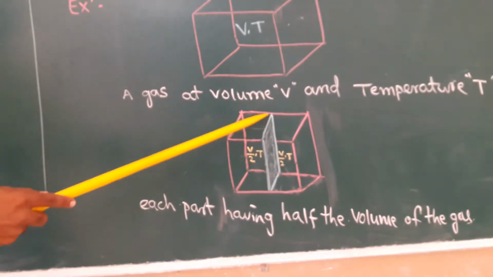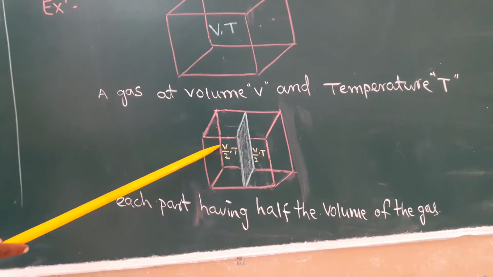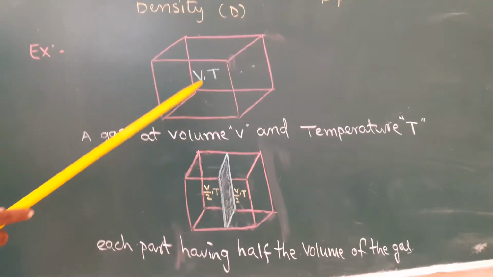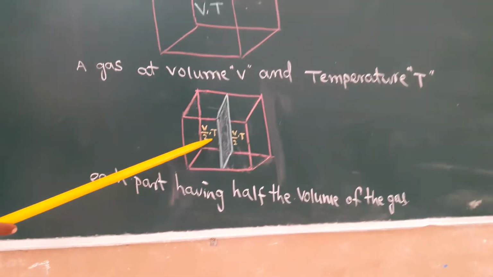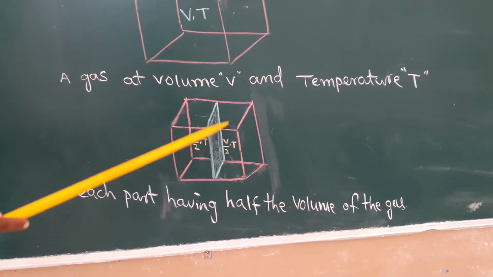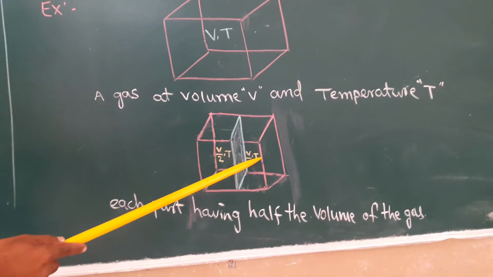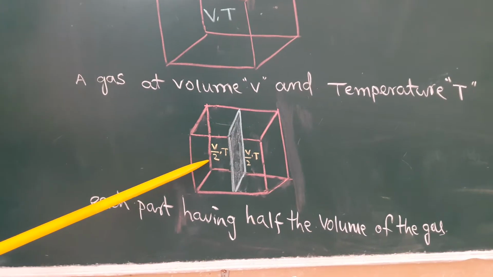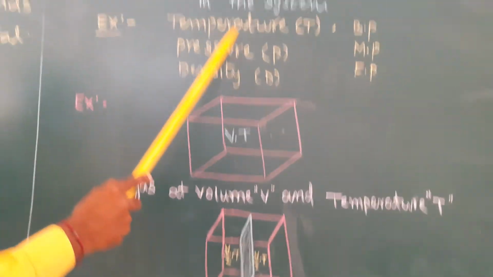This container is bisected into two parts, and V is converted into V by 2, half. Each part has half the volume of the gas. Temperature remains constant at T. It is bisected into two half parts. Only V changes: V is converted into V by 2. Temperature remains constant.